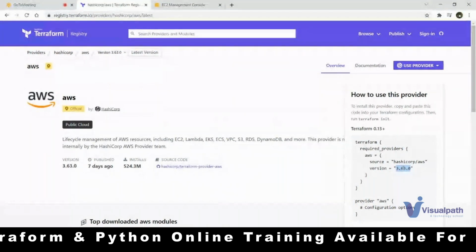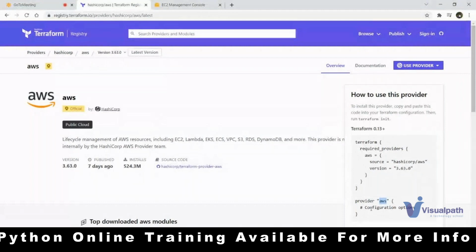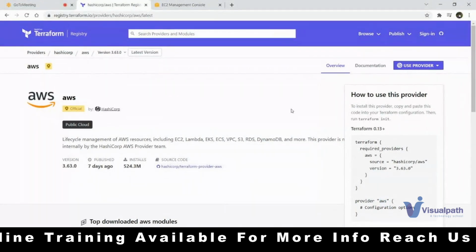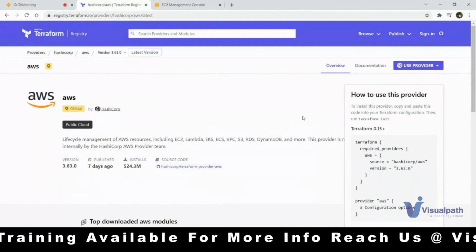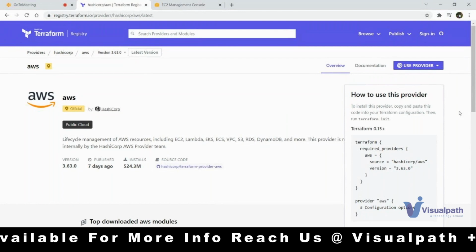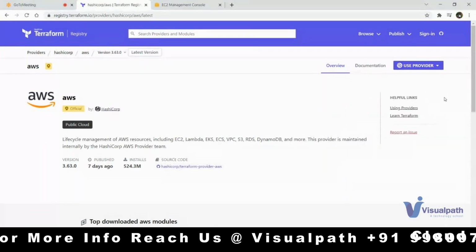And in the provider section, you define in which region you want to create resources and the credentials to use. But it is always recommended not to store credentials in the Terraform configuration files. Okay, then how can I use them if I don't specify them like that?